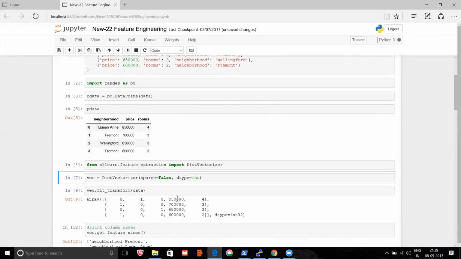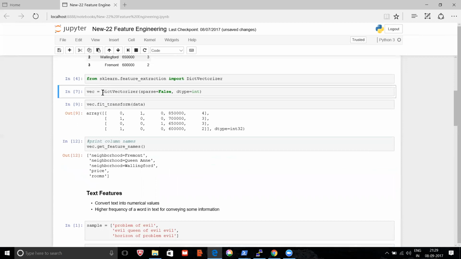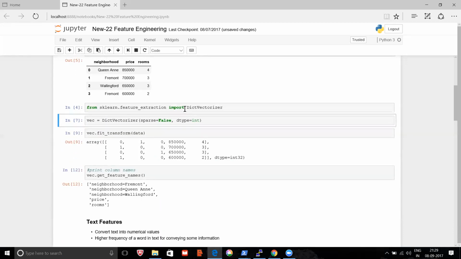What is the utility in converting strings into numbers? Because machine learning algorithms do not understand strings. They play around only with numbers, there is no logic to understand strings. So that is why you have to convert strings into numbers, and there is a beautiful way to do it. It is called dict vectorizer, which is part of feature extraction. What is dict vectorizer doing?